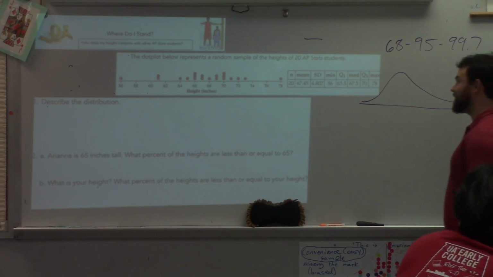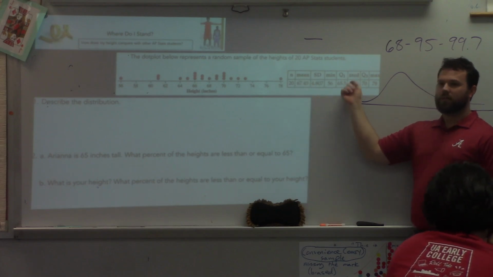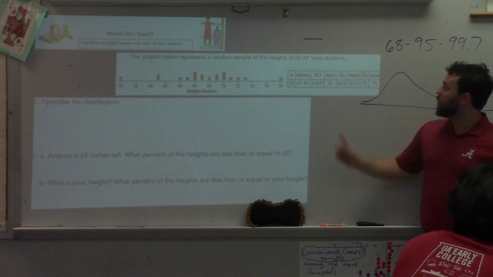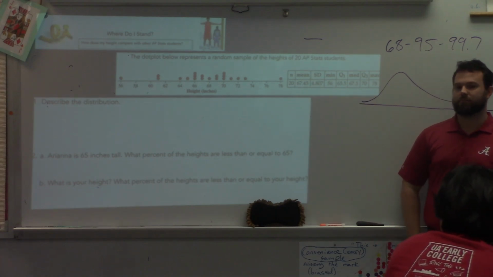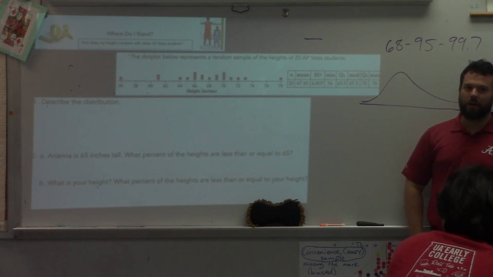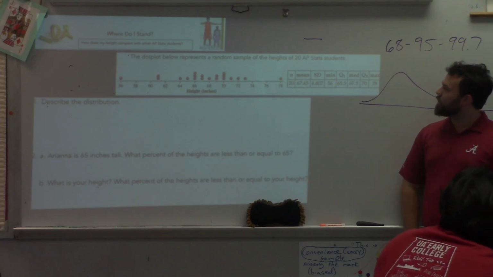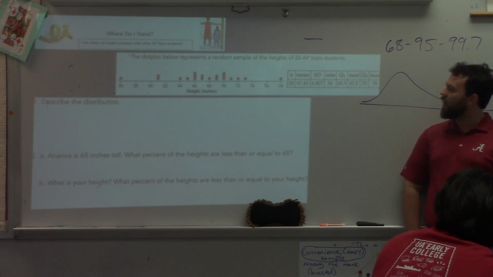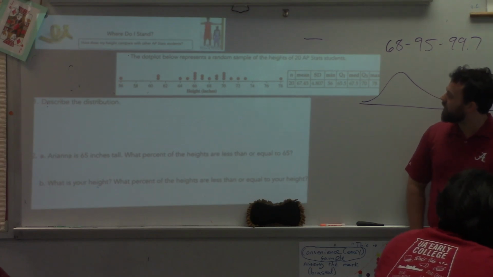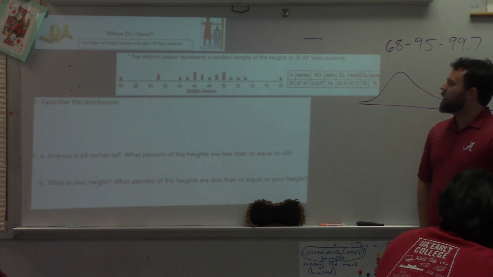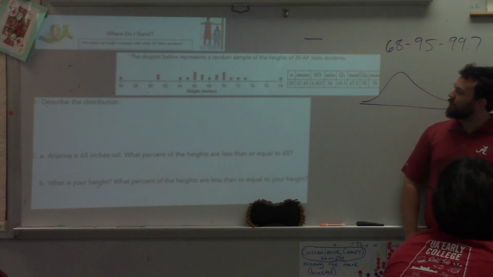It's not 68, it's 67.4. You could report 67.45 as the mean, or you can talk about the median as 67.5. Either one is fine. I will point out this mean and median actually does tell me that this is approximately symmetrical. How do I know? They're basically the same. So the mean of the heights of 20 AP stat students is 67.45 inches with a standard deviation of 4.807 inches, and we need inches there. The distribution is approximately symmetrical and maybe bimodal.